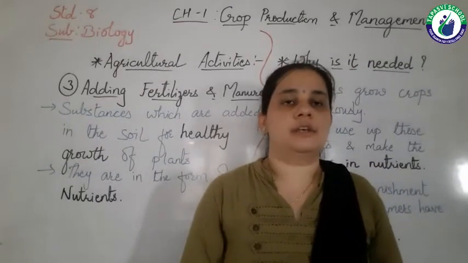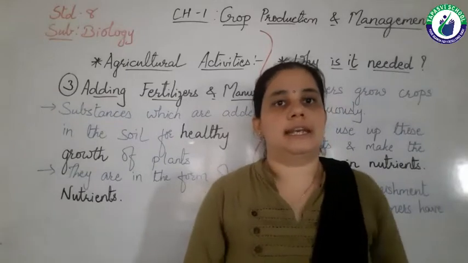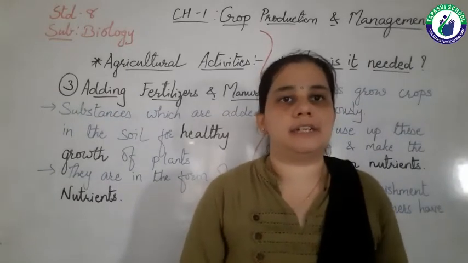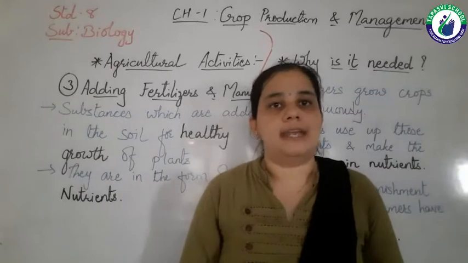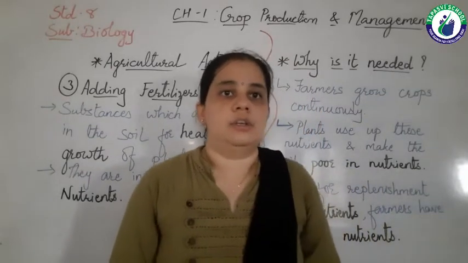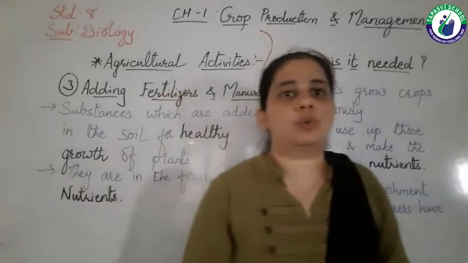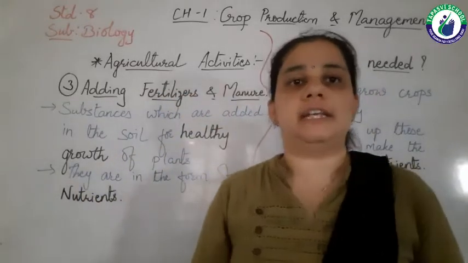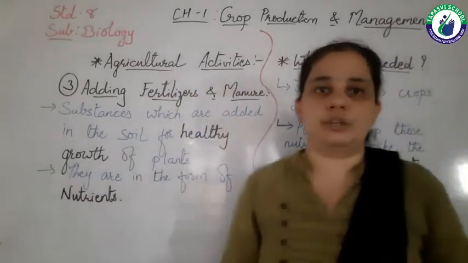Now let's move towards the next agricultural activity, that is adding fertilizers and manure. First of all, the question is, what are fertilizers or manures?